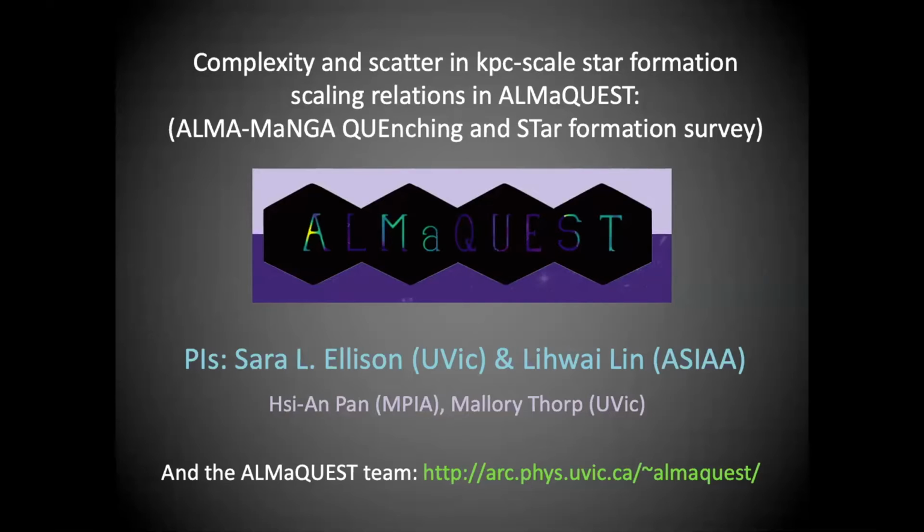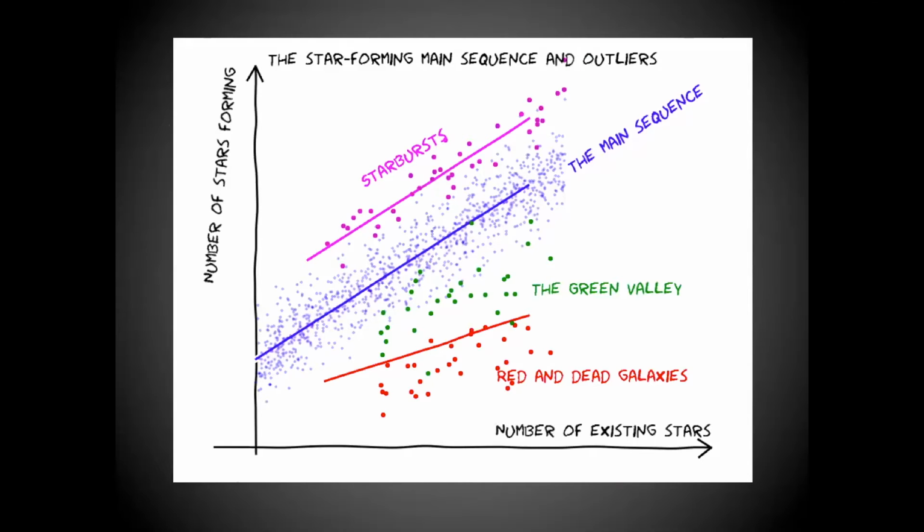But I particularly wanted to highlight two of our junior scientists on the team, Xian Pan, who is a postdoc at MPIA, soon to be faculty back in her home country of Taiwan, and Mallory Thorpe, who is a PhD student with me here at UVic.